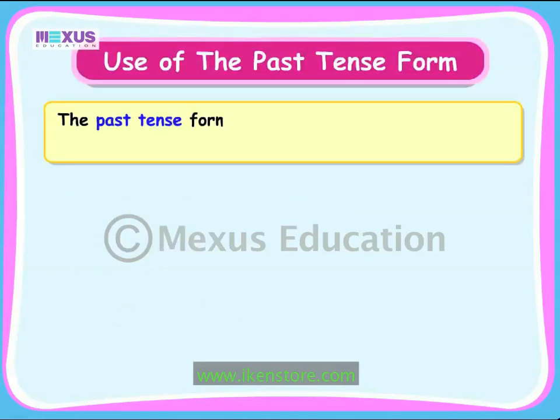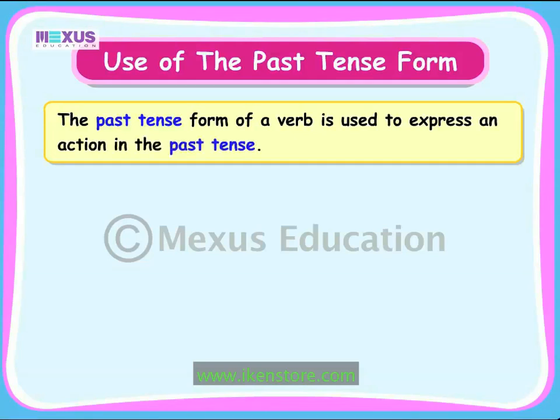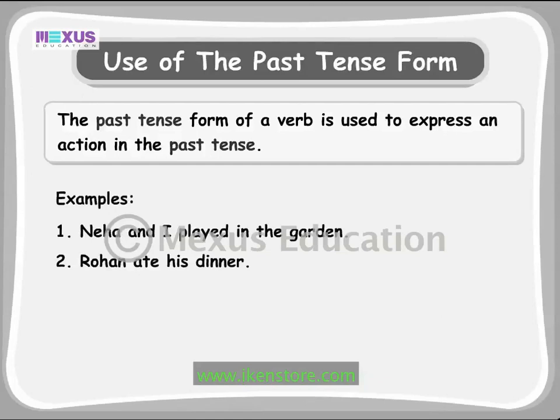The past tense form of a verb is used to express an action in the past tense. Let us see some examples of the same. In these sentences, the verbs played and ate denote actions that took place in the past, therefore, they are in the past tense.